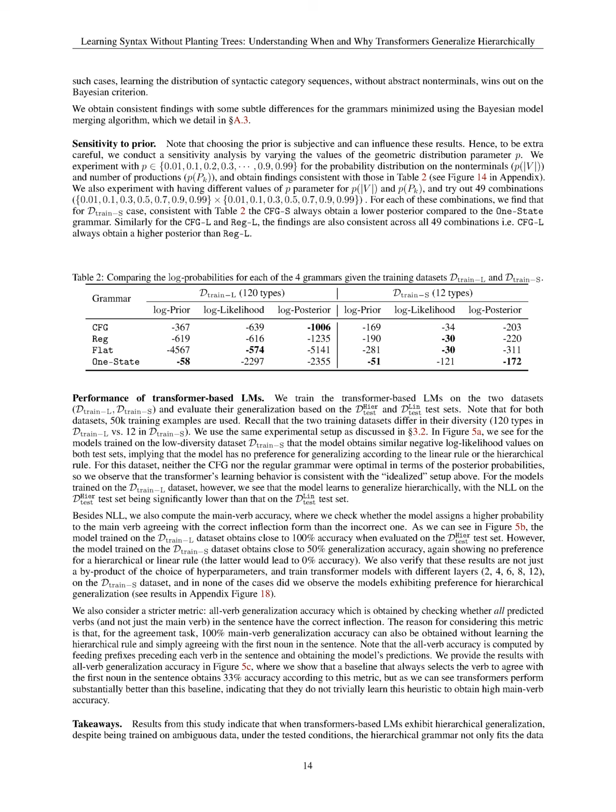Our analysis compares the simplicity and fit of hierarchical and linear rule hypotheses in transformer-based language models, evaluating generalization through negative log likelihood and main verb accuracy metrics on test sets derived from different grammars.